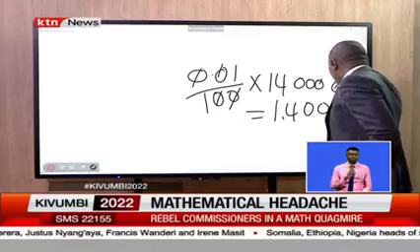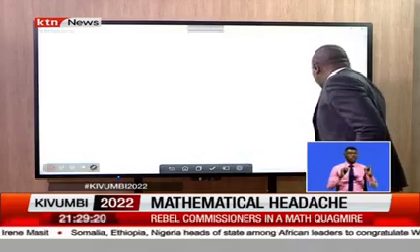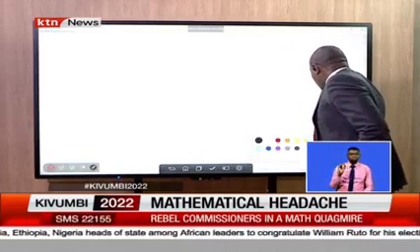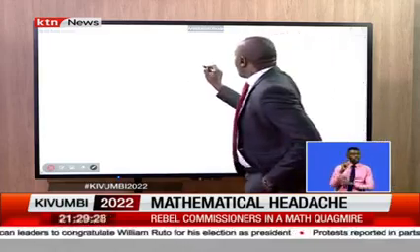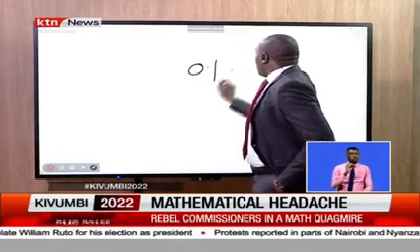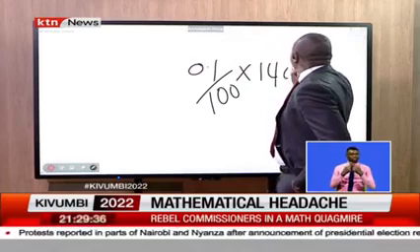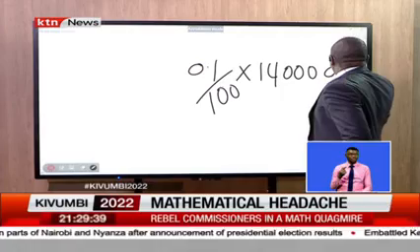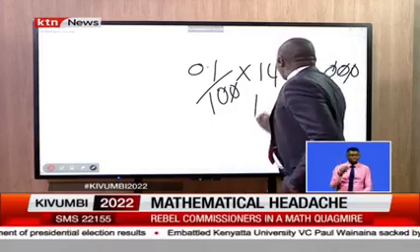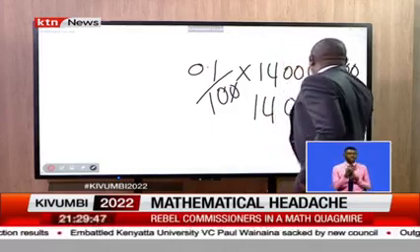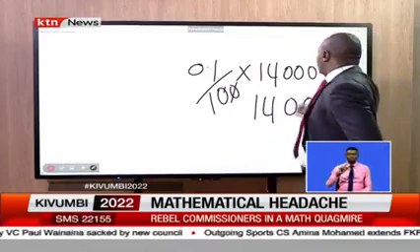Assuming I use that figure, but still, I could also use other figures. Let me try 0.1% and see where it leads me, if I can achieve the 140,000. So again, 0.1 over 100 times 14 million, the flat figure. I don't want to add the other one. Let me see if I get it again. We cancel that. This is over 10. Again, we cancel the zero. It comes to 14,000. So if I use 0.01, it comes to 1,400. If I use 0.1, it comes to 14,000.